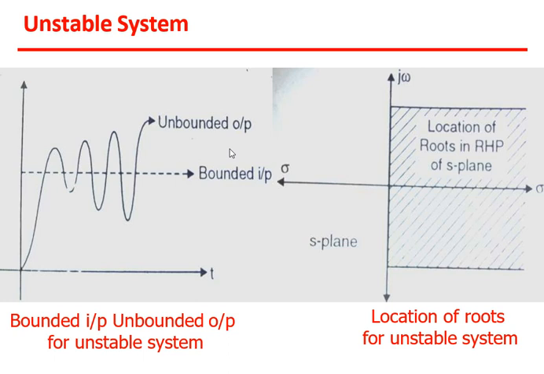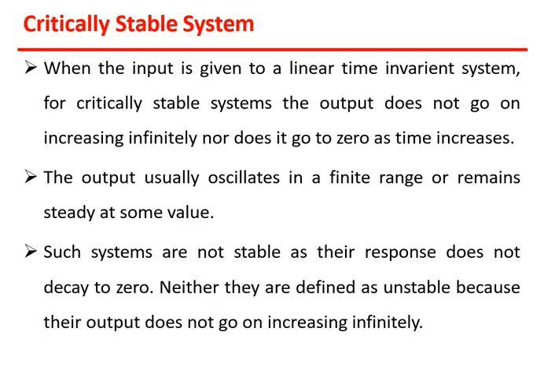Okay, now there will be another thing. Suppose your system gives you a bounded output for a bounded input, but the oscillations continue with the same amplitude, or an amplitude within that bounded range. So what will that system be? Is it stable or unstable? Okay, so the solution is that it will be called critically stable.